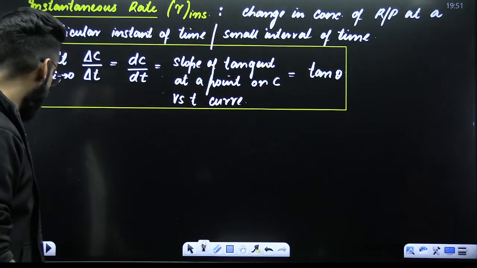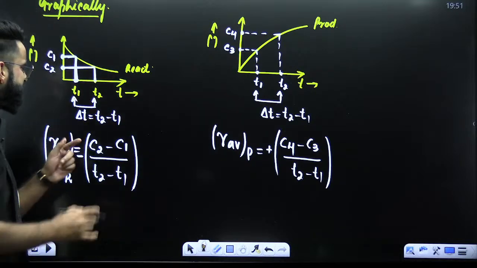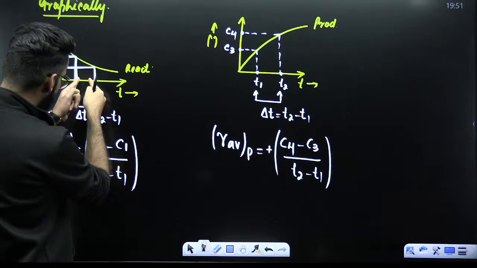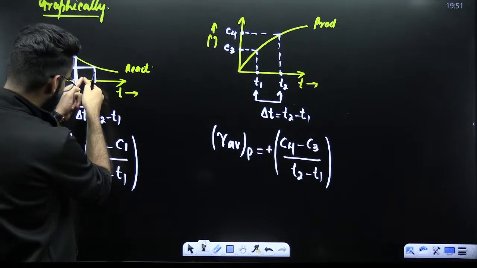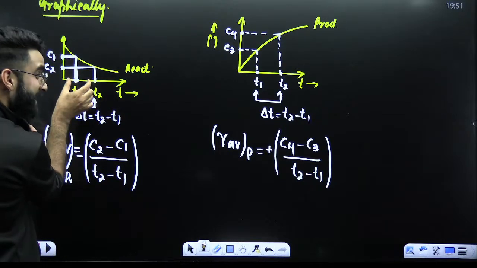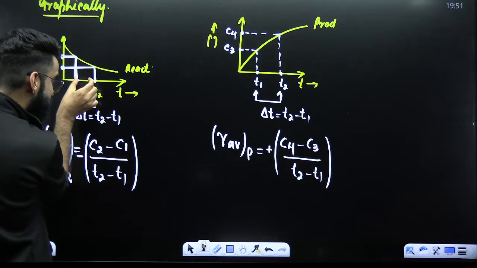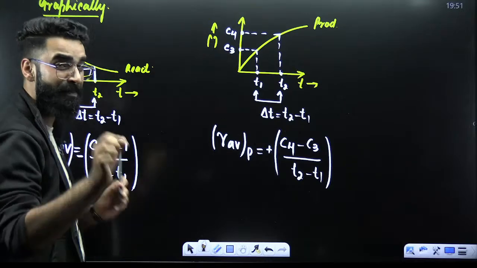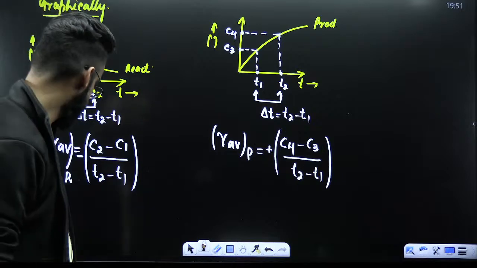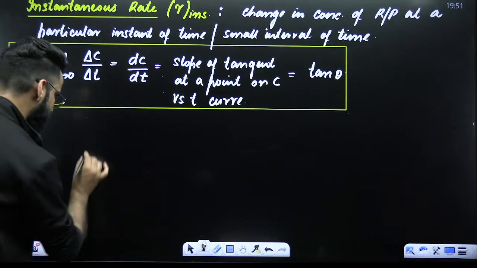Okay? It's simple, guys. Look at this particular graph. This was the time interval in the beginning. It was a big time interval. Now make this time interval approach towards zero. So make it short, make it short, make it short, till this time interval, which used to look like a gap in the beginning, is so small that it should not look like a gap. It should look like a point. I believe I'm clear with this, right?